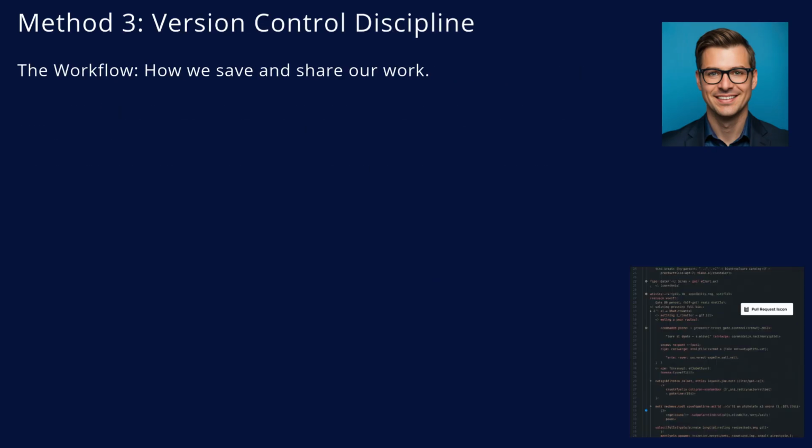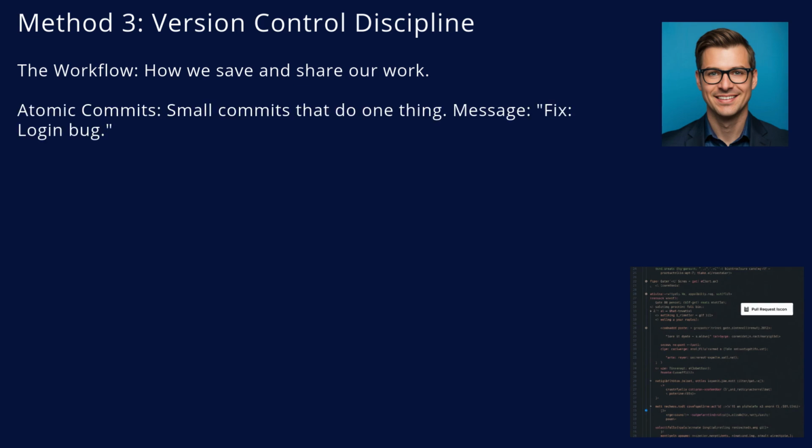The third pillar is version control discipline. Implementing software isn't just typing, it's saving your work safely. We use atomic commits. Don't work for 3 days and do one massive commit called "work." Commit every hour. "Fix login bug," "feat: add button." We use feature branches. Never commit directly to the main branch. Work in safety on your own branch.